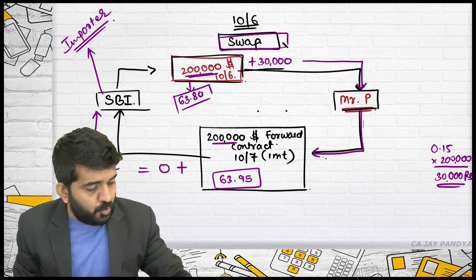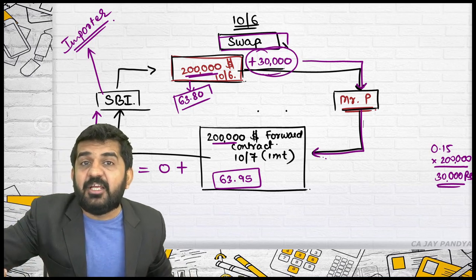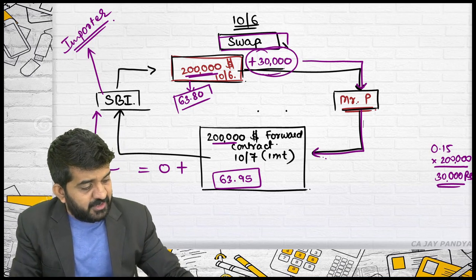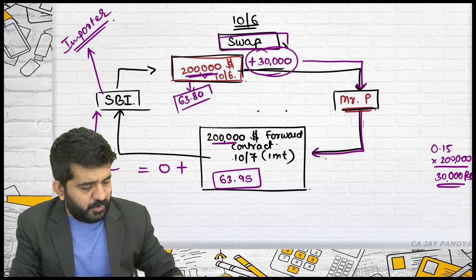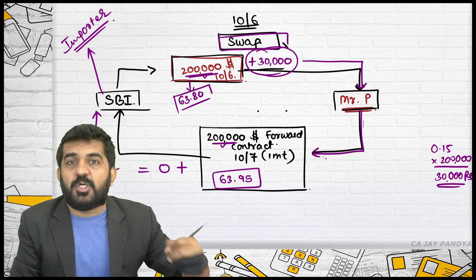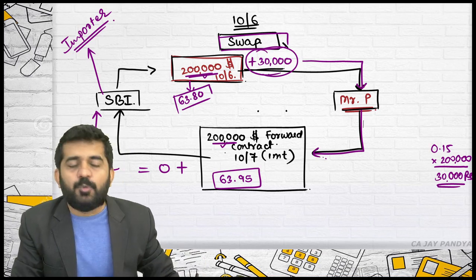What is the loss to SBI because of the swap? It is this 30,000 which it additionally needs to pay. Otherwise this is not a loss. Why is this not a loss? This is also $2 lakh, this is also $2 lakh. First the requirement of $2 lakh was right now. Now the requirement of $2 lakh will be in future. So that position is settled.